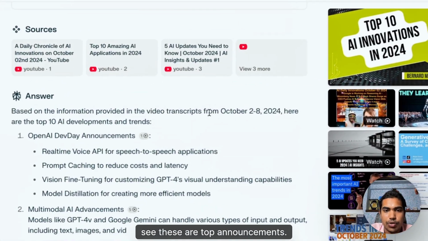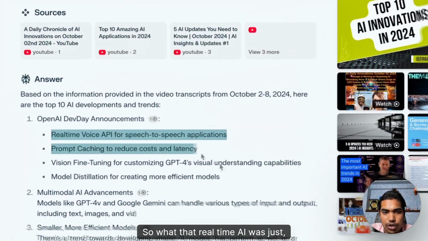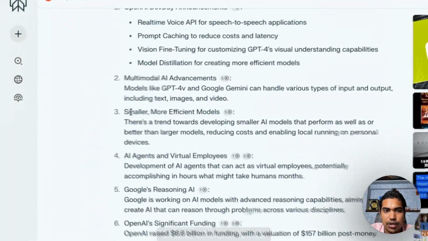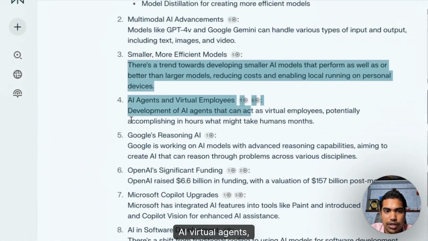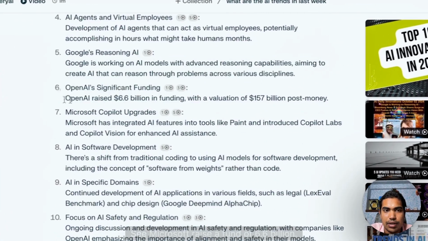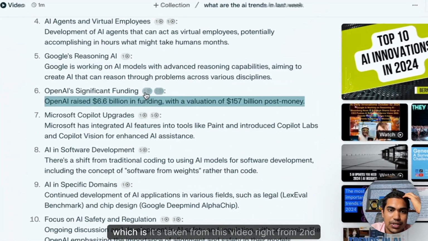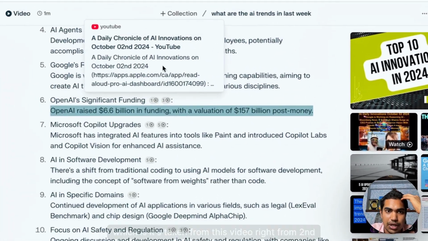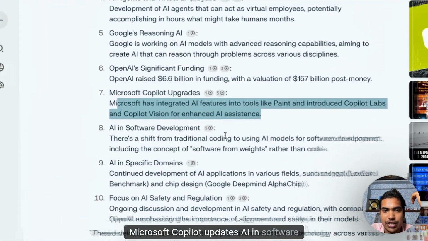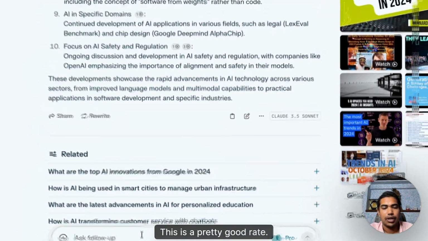See, these are the top announcements that are happening. The OpenAI Dev Day announcement: real-time AI voice to speech, that's true. Vision fine-tuning, that's true. Model distillation, right? Smaller efficient models, AI virtual agents. Microsoft reasoning AI. See, Microsoft raised a fund of 6.6 billion. That is actually true, and it's taken from this video from 2nd October. And Microsoft Copilot updates, AI in software development. There is a shift from AI models to software development. This is pretty good, right?